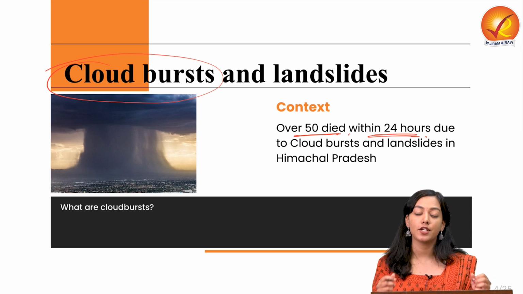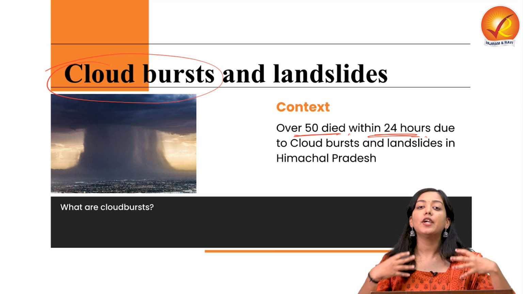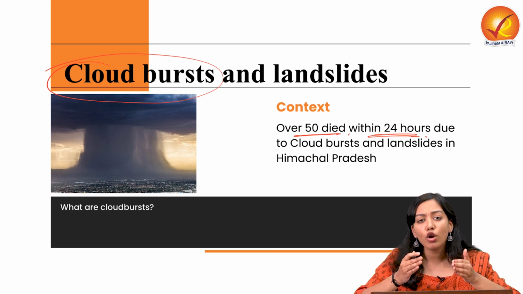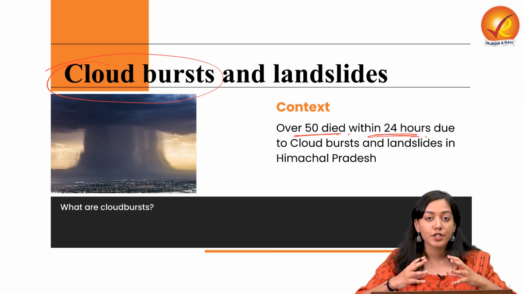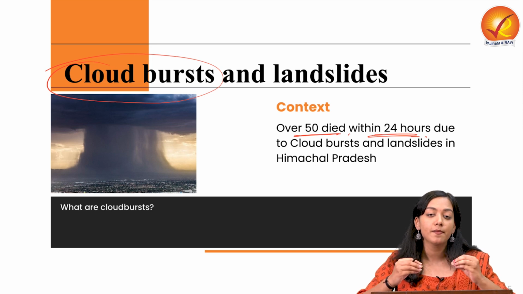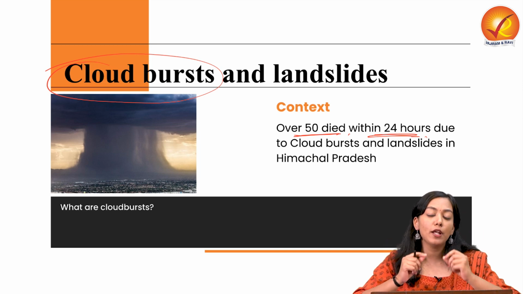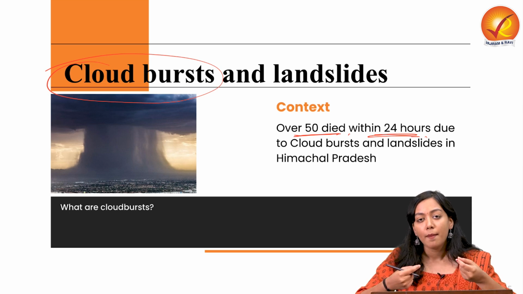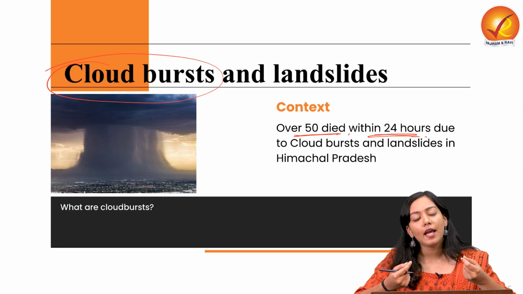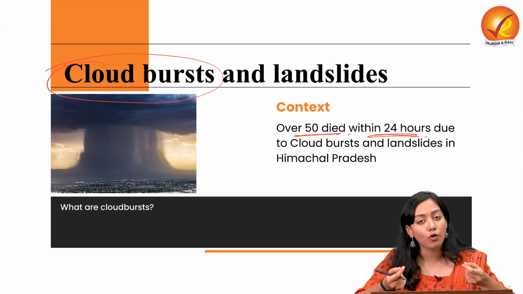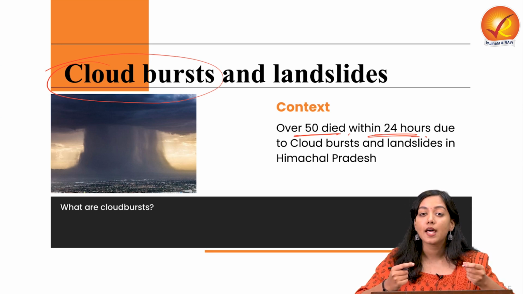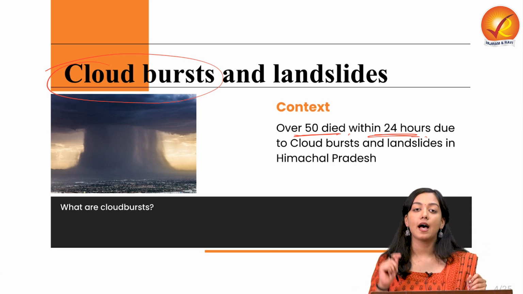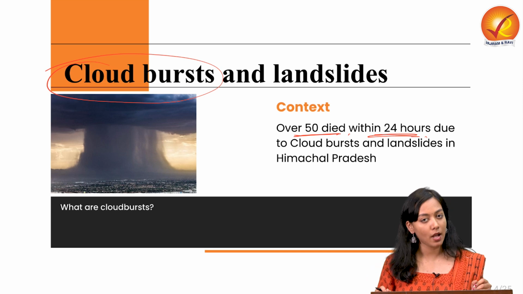See, as the name suggests, this is an extreme rainfall event. This takes place within a very small localized area in which heavy rainfall occurs within a very short spell of time. So this is what is called a cloudburst. But does every heavy rainfall event account for a cloudburst? No. Cloudbursts have a very specific definition to them. Let us try to understand the very specific definition of cloudburst.